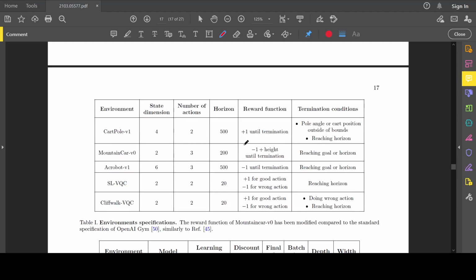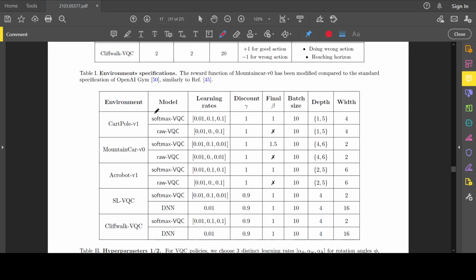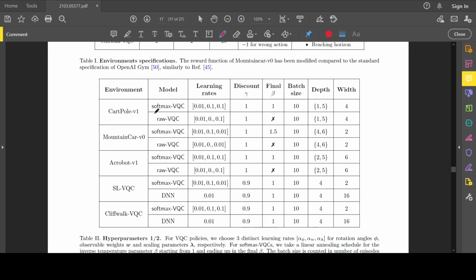And so we can see here, we're using cartpole v1, and these are the parameters. Because I'm lazy, right? They have different learning rates for every single weight. They have 3 weights: the re-uploaded weights, the standard weights, and the output weights. And all of those are complicated. I don't want to deal with all those hyperparameters. So I just do the average, which would be 0.06. I just set that as the learning rate for all of them.